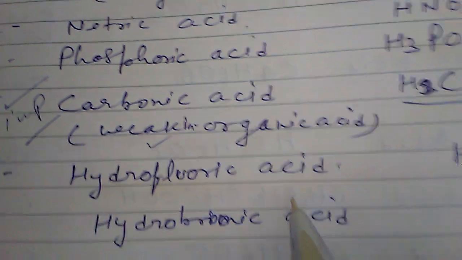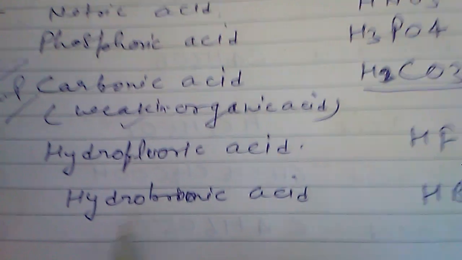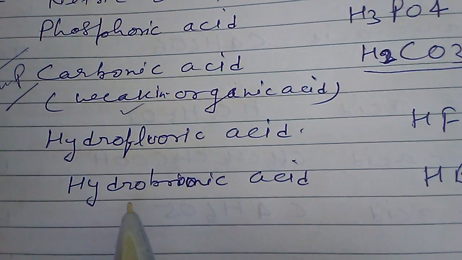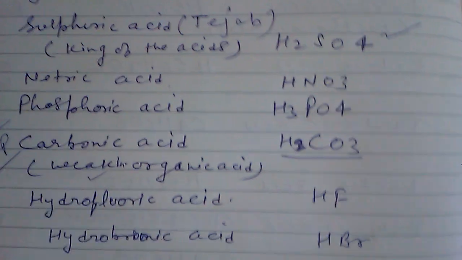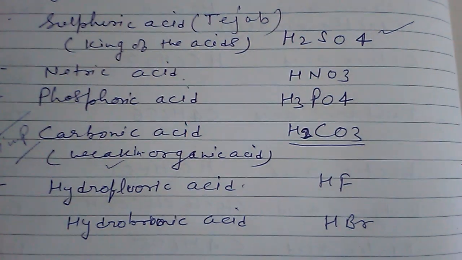And the next one is hydrofluoric acid. Hydrofluoric acid is HF, hydrogen and fluorine. Hydrobromic acid is HBr.